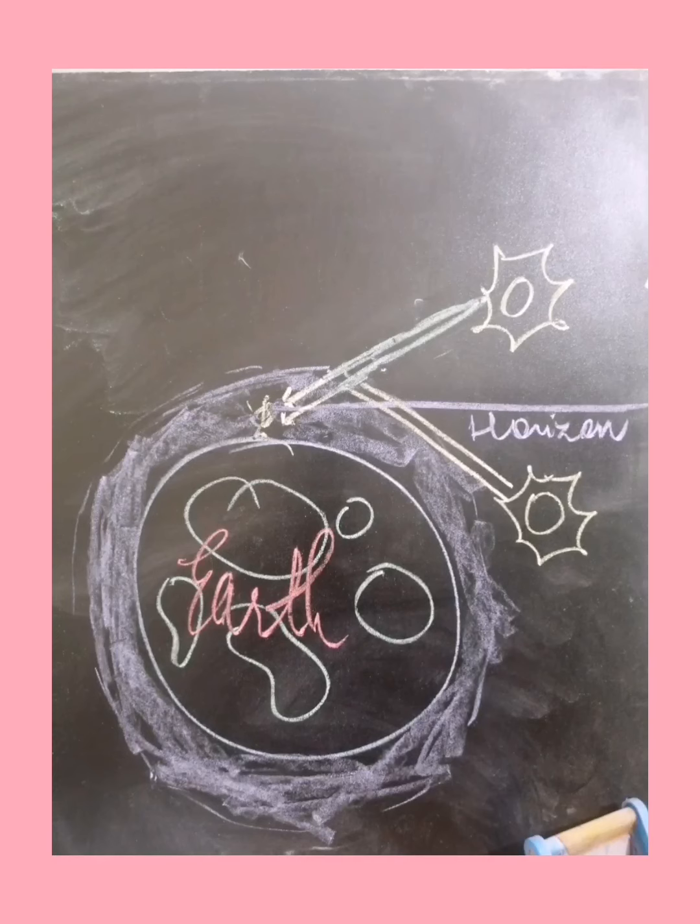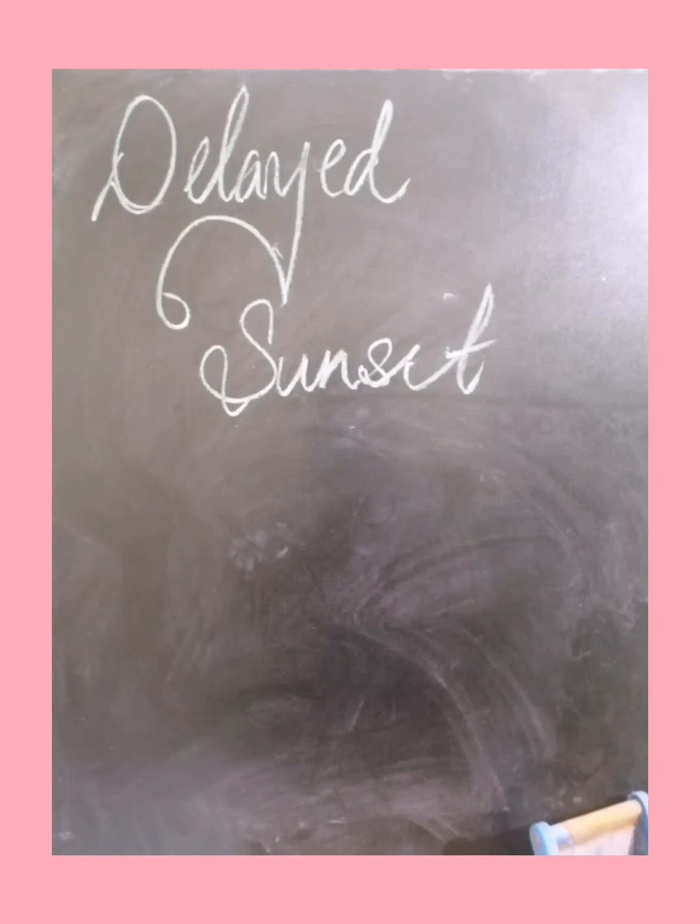So our brain thinks that the sun is there, above the horizon, but actually the sun is below the horizon. This is how we can see the advanced sunrise.